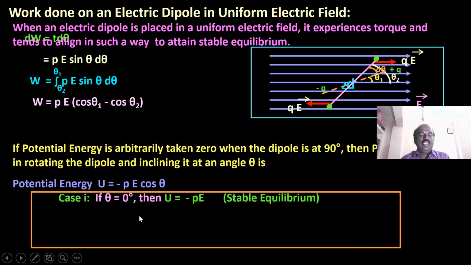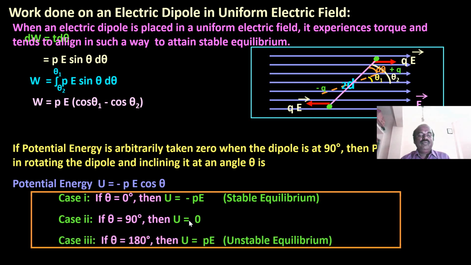Now if theta is equal to 0, then U is equal to minus pE, that is a stable equilibrium. If theta is equal to 90, then the potential energy will be 0. If theta is equal to 180, then U will become pE, that is unstable equilibrium.